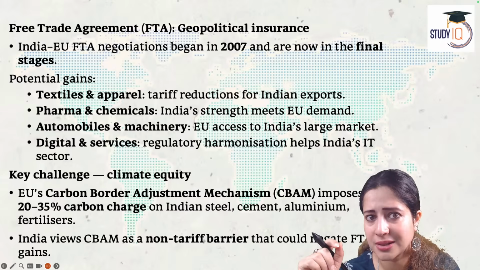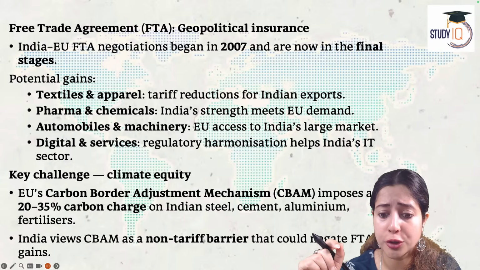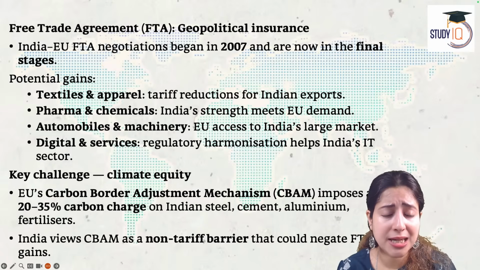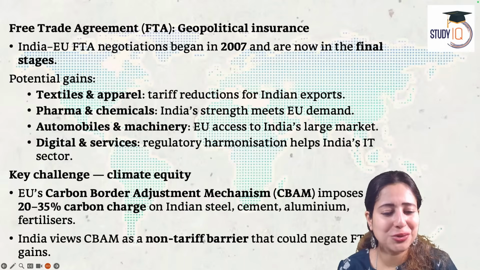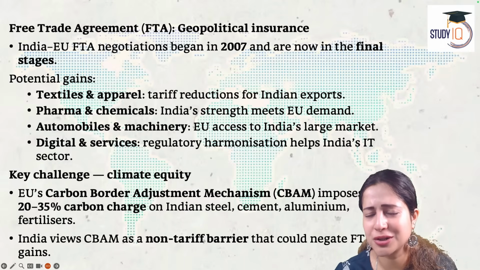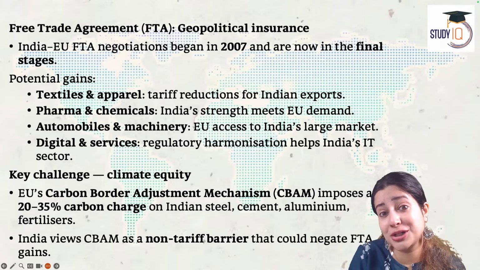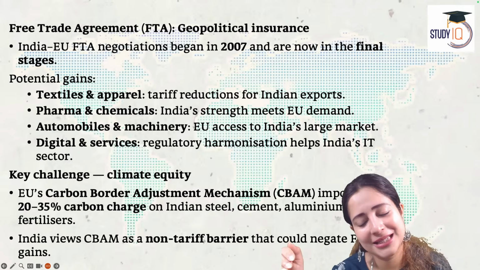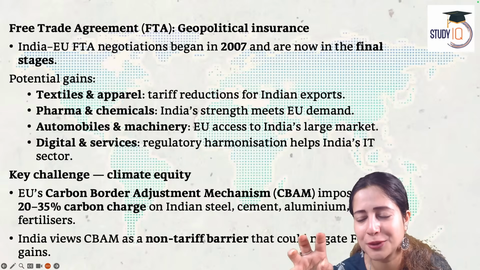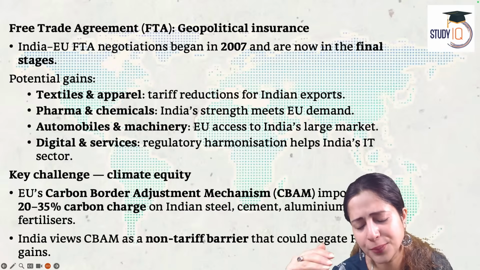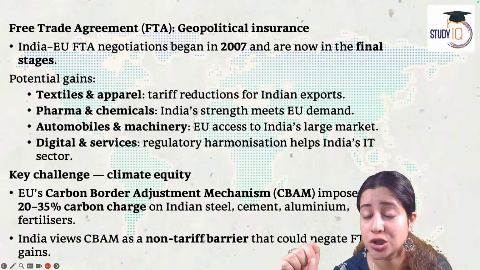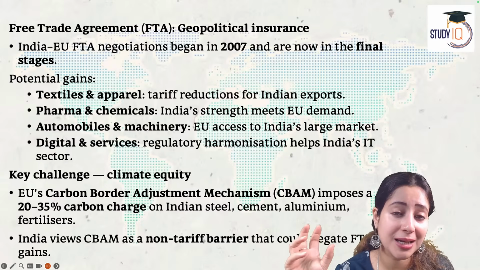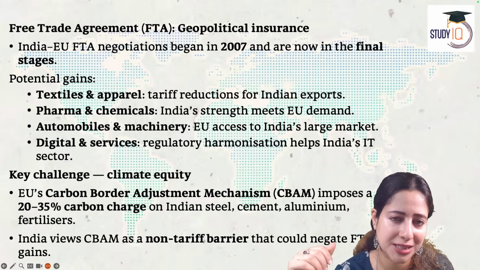Europe understands that America is not a reliable partner anymore, and therefore Europe also is now moving towards strategic autonomy. Just like India is moving from non-alignment to multi-alignment, Europe has now understood it's time to move from alignment to America to multi-alignment. So what is going on? Today we are looking at the deep potential of India-EU ties. They both have shared values, but the relationship in the past has been very slow. Why was it slow? Because for both Europe and India, America was the most important factor.